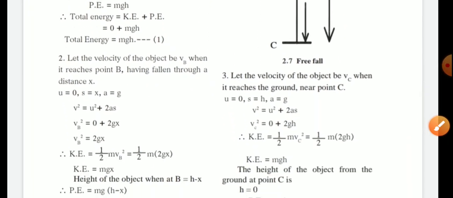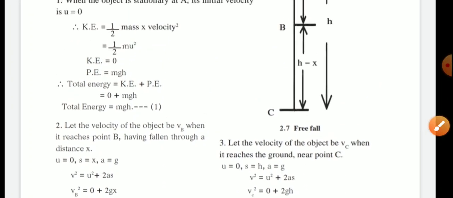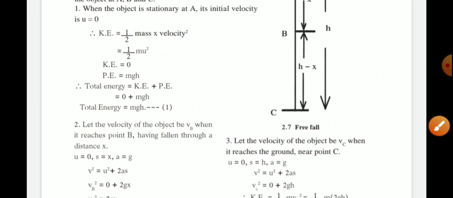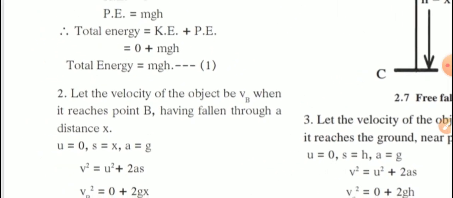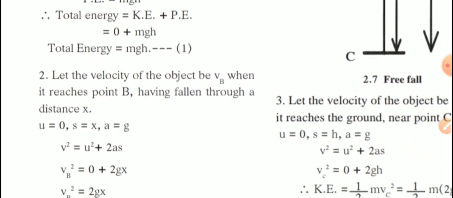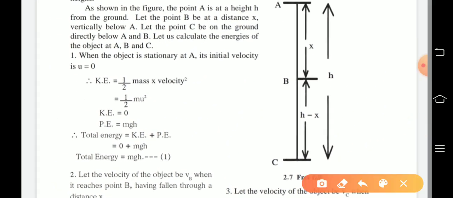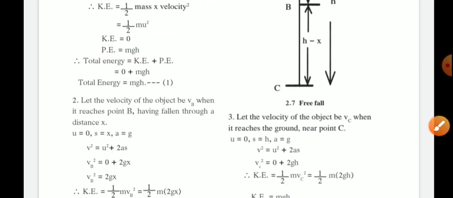Next, now second. Let the velocity of the object be vb. Vb means velocity of the object at point B when it reaches point B, having fallen through a distance of x. See in the figure, from A to B, x distance is given here and velocity considered as vb. Now see the calculation.